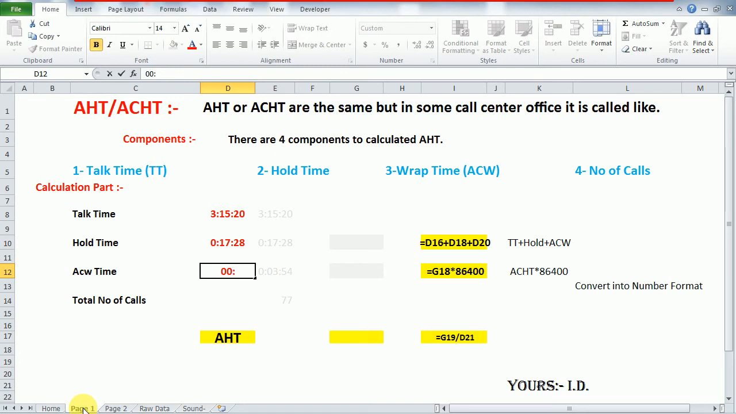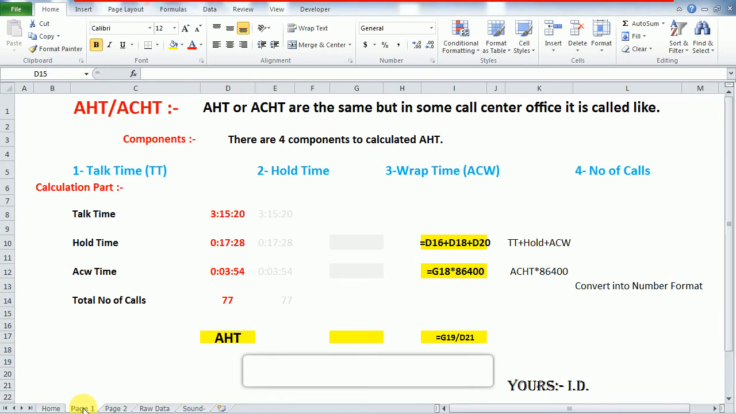3 minutes and 54 seconds. And the total number of answered calls is 77 here. So the advisor has taken 77 calls in this talk time, hold time and wrap time. Now I will try to calculate the AHT. Let's be online.